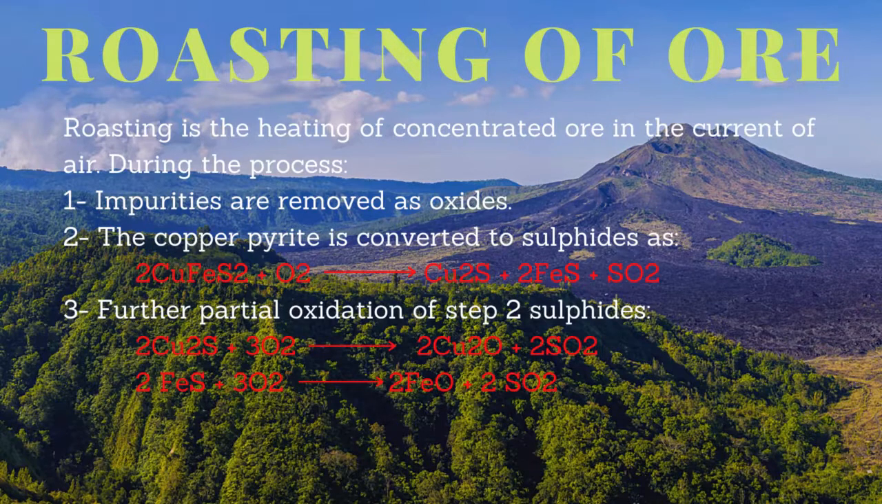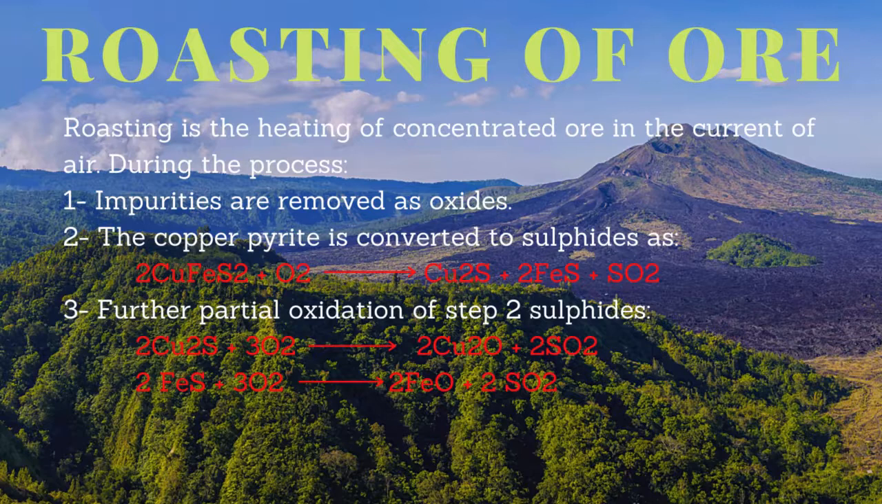Number 1, a considerable portion of the sulfur present as an impurity is oxidized and removed as sulfur dioxide. Number 2, the arsenic and antimony present in the ore are removed as their volatile oxides. Number 3, the pyrites CuFeS2 is converted into a mixture of cuprous and ferrous sulfides. The reaction is as follows. 2 molecules of pyrites, CuFeS2, react with oxygen to form Cu2S plus 2 molecules of FeS plus sulfur dioxide gas.